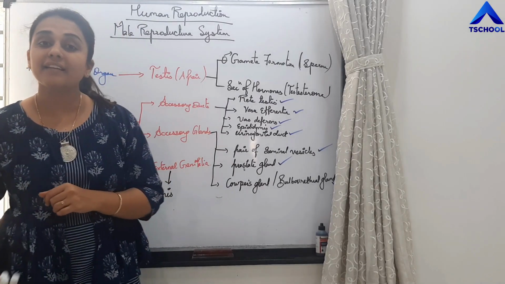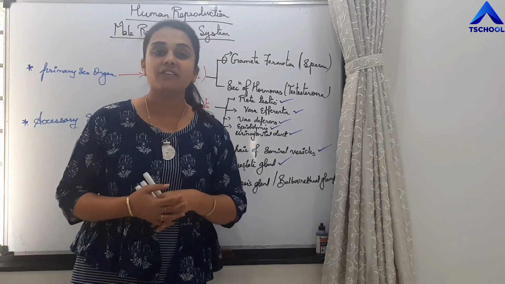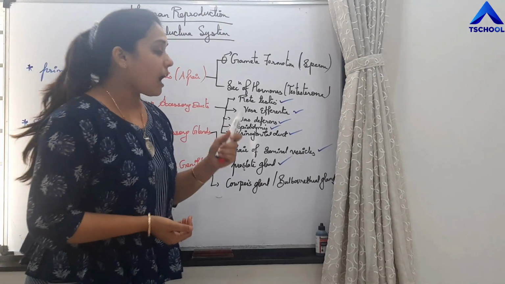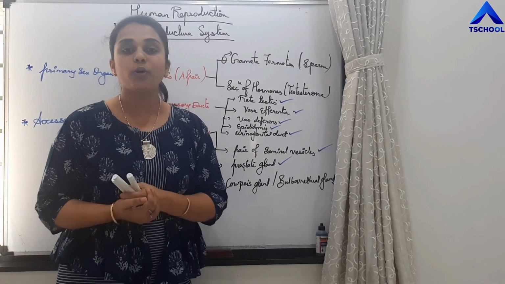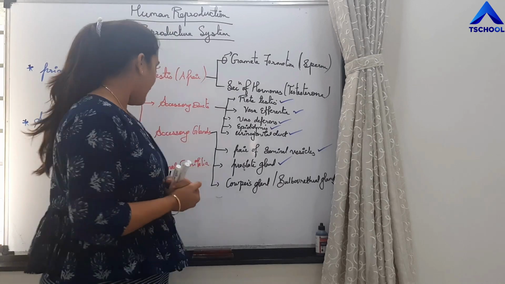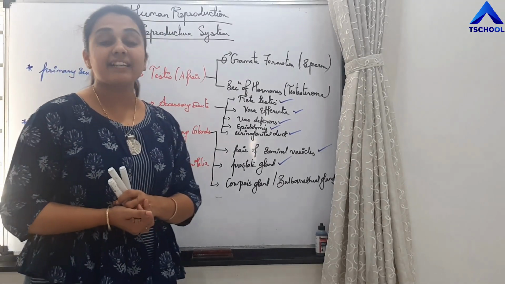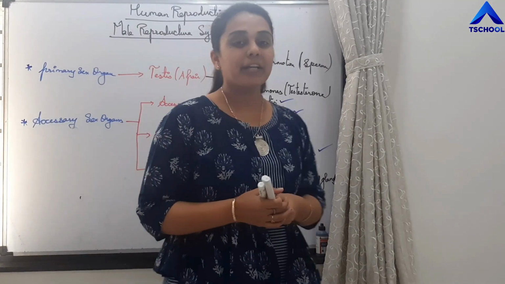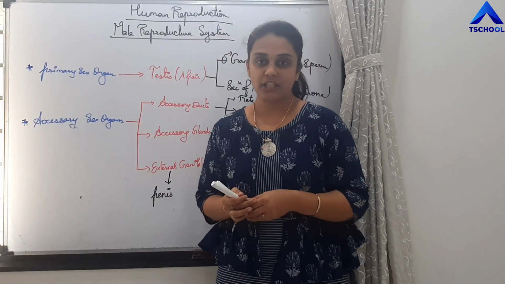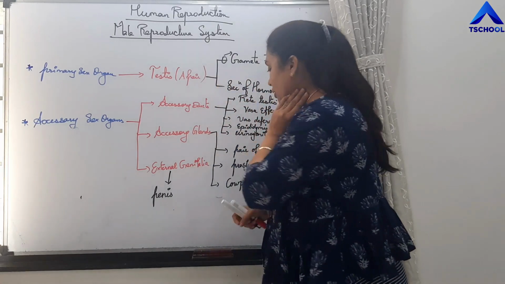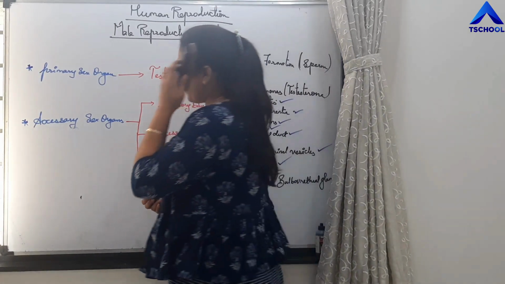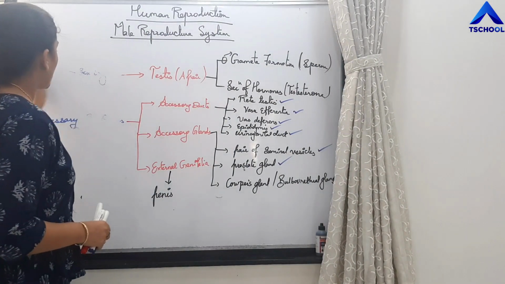Which accessory glands are present? Seminal vesicles, prostate gland, and Cowper's gland or bulbourethral gland. And the external genitalia in males is the penis, which helps in the process of insemination. Now we will take all these topics one by one.